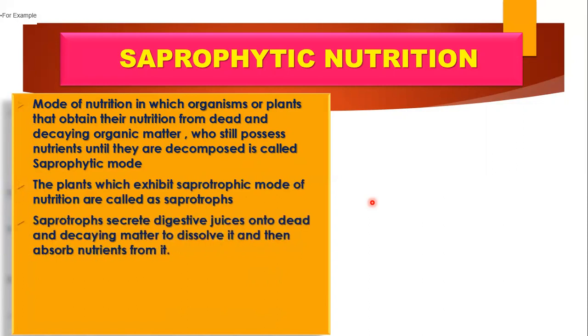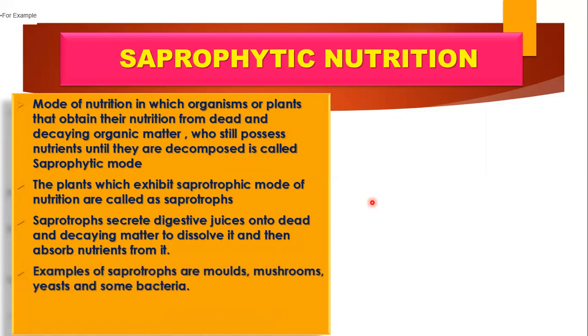They are called saprophytes. And what happens is, when saprophytes grow on the decaying organic matter, they secrete some digestive juices onto the dead and decaying matter, dissolve it, and then absorb the nutrients from it. Examples include molds, mushrooms, yeast, and certain bacteria.